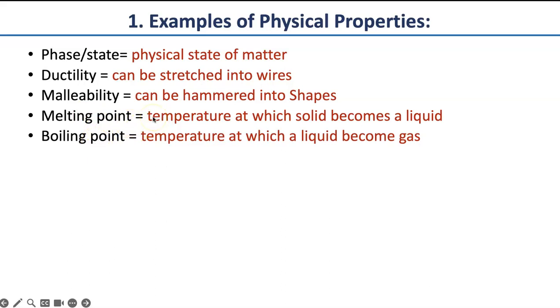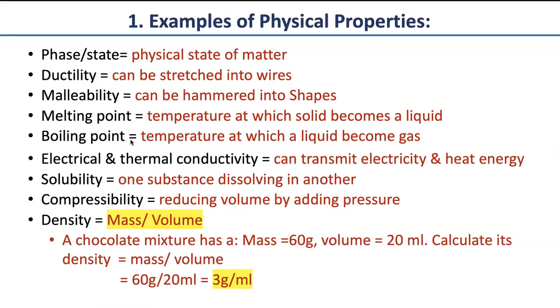Melting point, boiling point, these are the definitions. It's the temperature at which something melts or becomes a liquid. Boiling point is the temperature at which something becomes a gas. These are all internal. Electrical or heat conductivity, it means can you transfer electricity from one place to another, or the same with can you transfer heat.